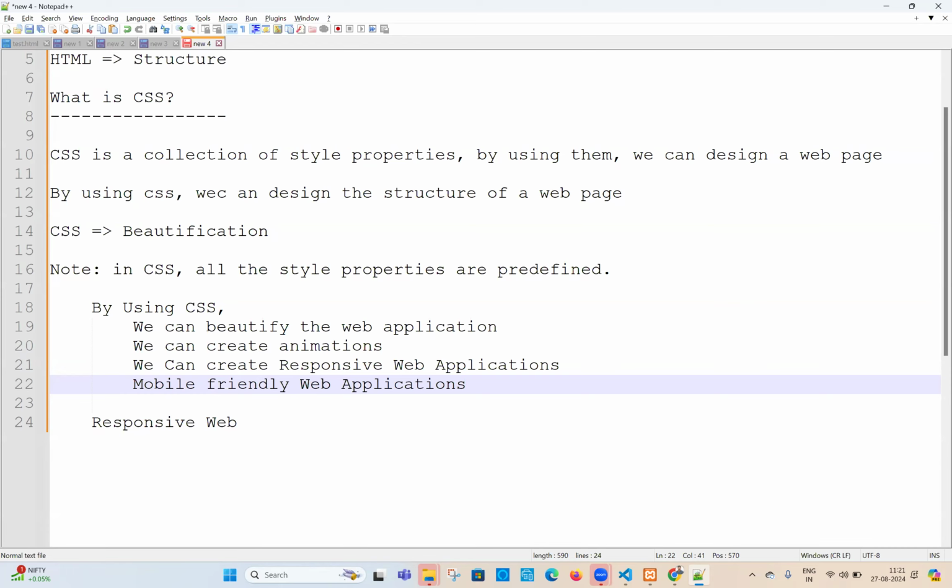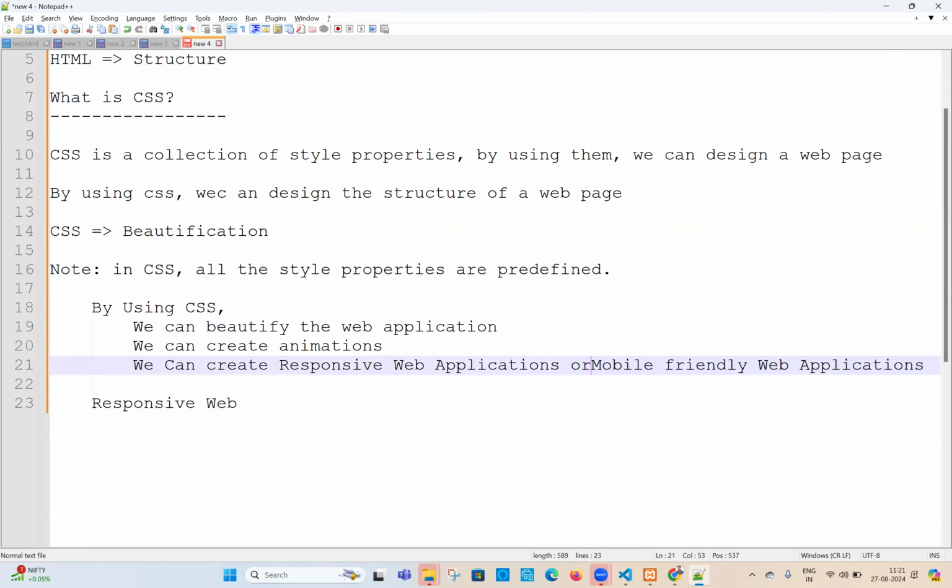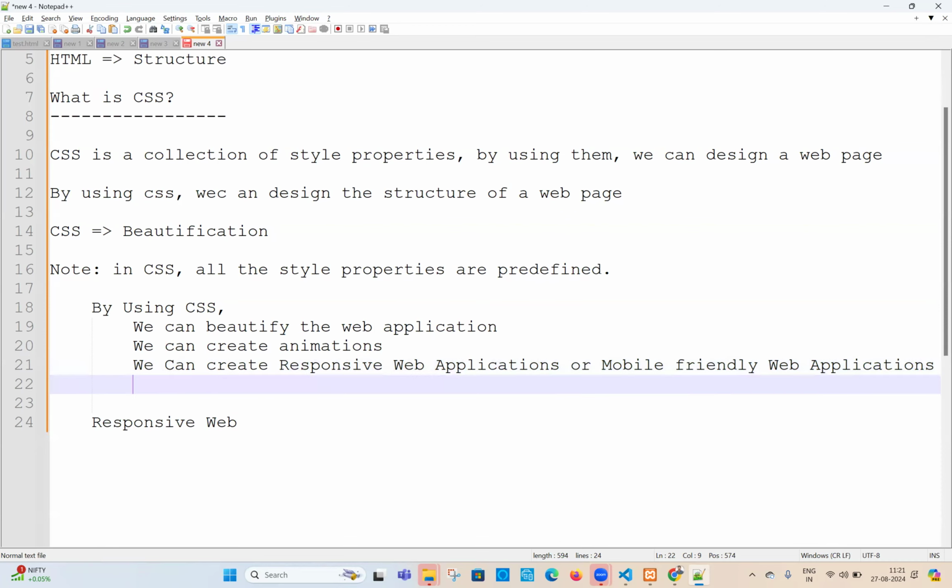Okay, right? So we can create responsive web applications or mobile friendly web applications. You can use either word here. Both are the same, guys. Responsive or mobile friendly web applications we can create by using CSS. What else can we do? This is a major point. Animations and alignments. What is alignments?